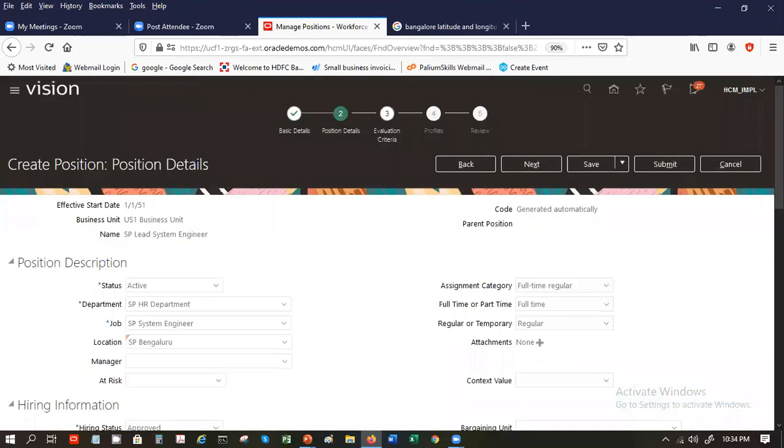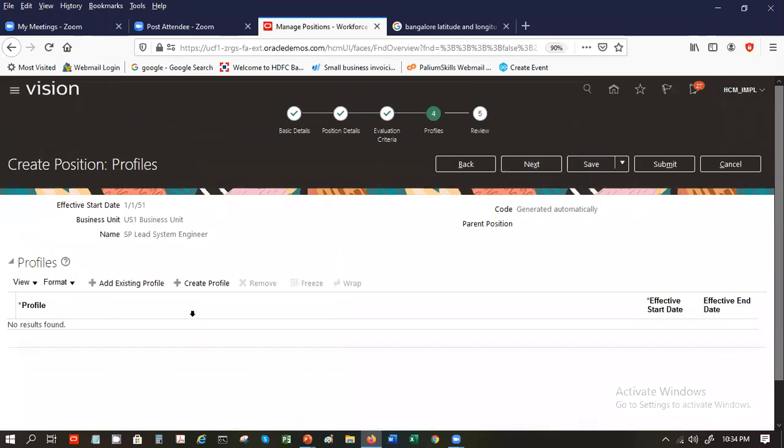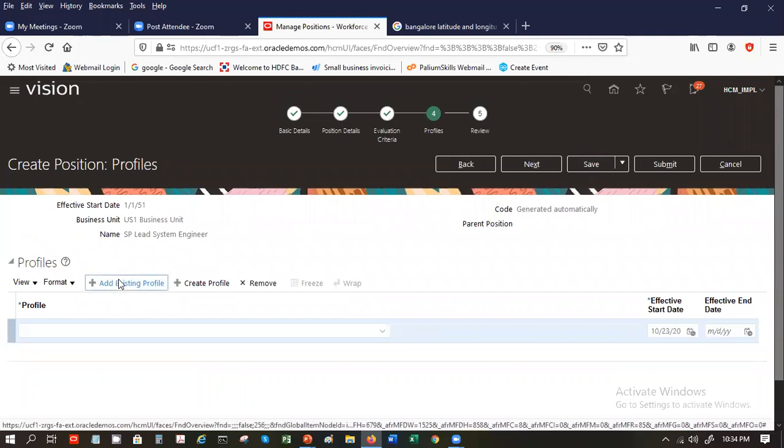Usually there will be multiple grades, right? Evaluation criteria is exactly similar. Nowadays I have hardly seen any companies use evaluation criteria. More people now do competency profiling as part of the evaluation. Profile also, you can create or add an existing profile which we defined at the job level.